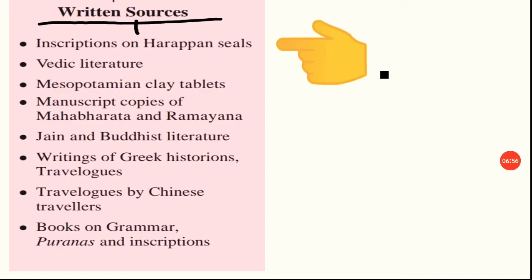Jain and Buddhist literature, writings of Greek historians and travelogues by Chinese travelers, and books on grammar and Puranas and inscriptions. These all are written sources. You must remember it because this is very important. A question on it can come in your exams.